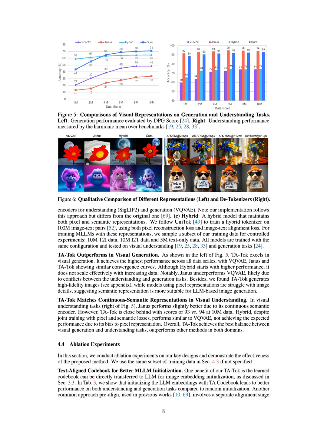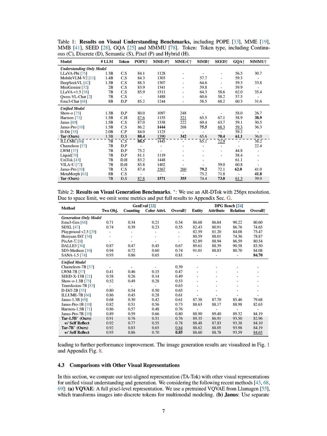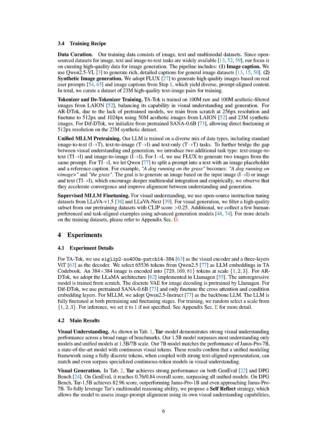Performance evaluation was conducted using benchmarks such as GenEval and DPG Bench, where TATOC demonstrated strong results, achieving scores of 0.76 over 0.84 on GenEval and 82.96 on DPG Bench, surpassing other unified models.